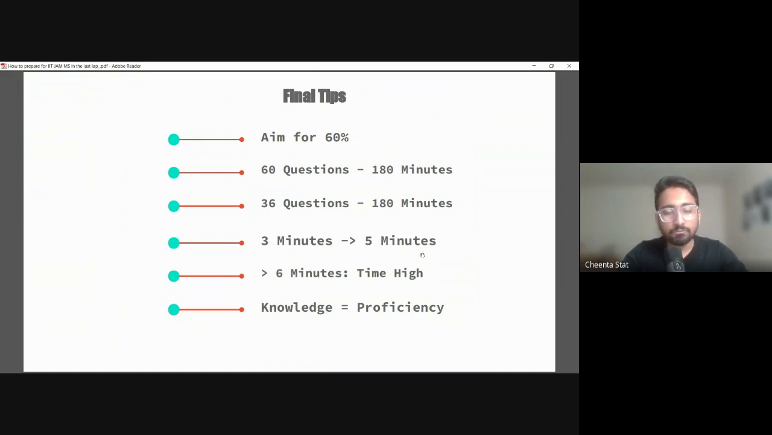So remember that 60% you have to aim for. Of course, you want to be the first, but you have to first clear the examination and aim for 60%, and then aim for 36 to 40 questions fully in a focused manner, and then it increases your time.